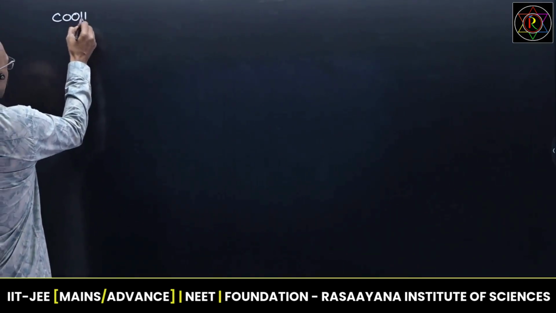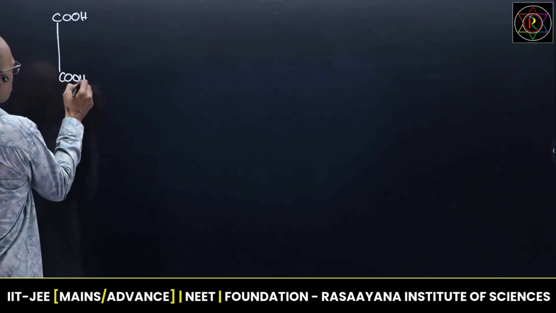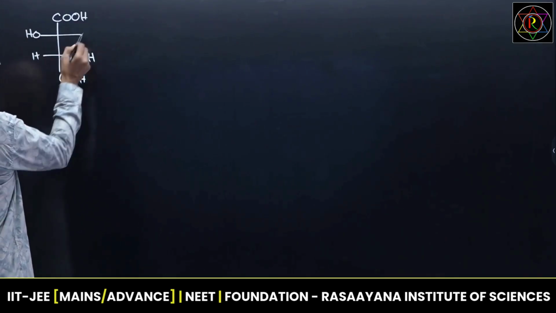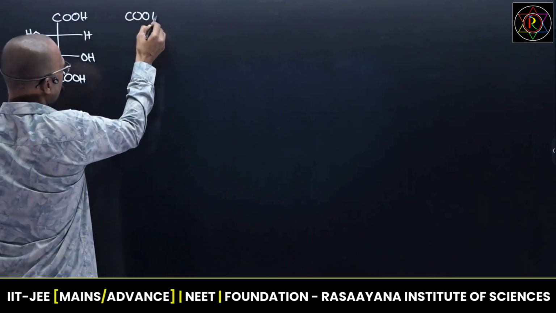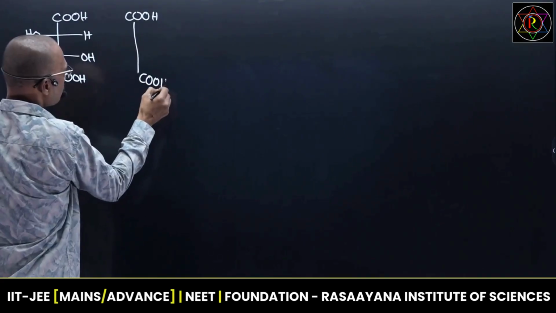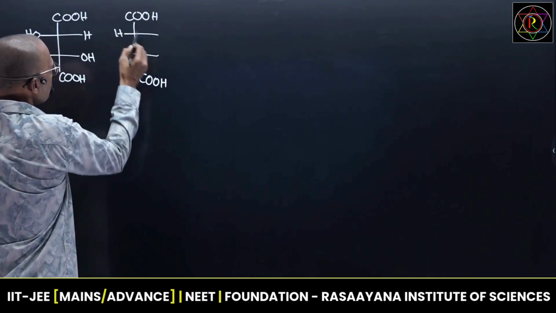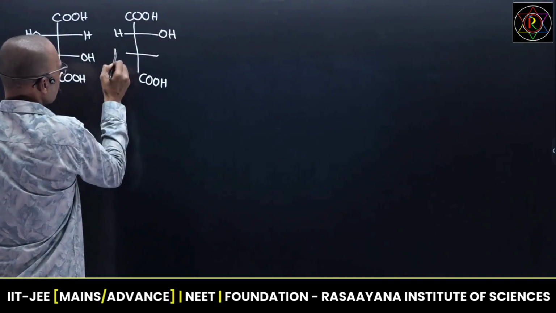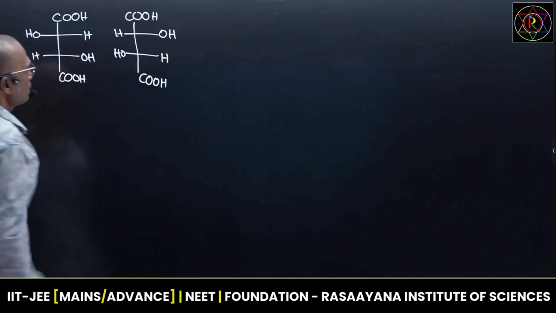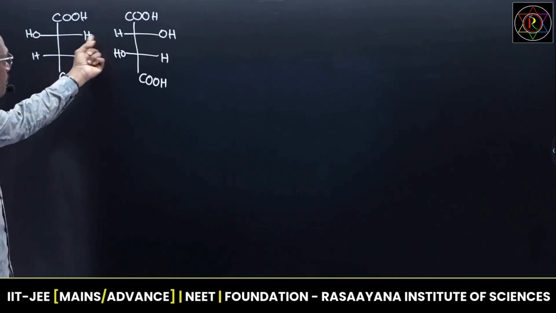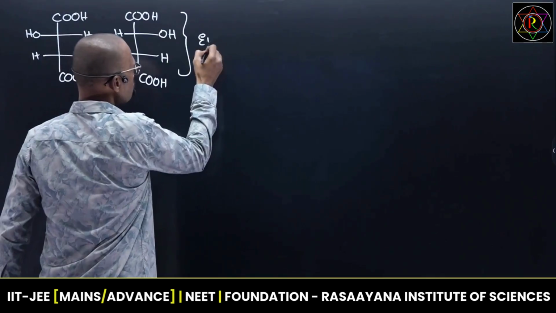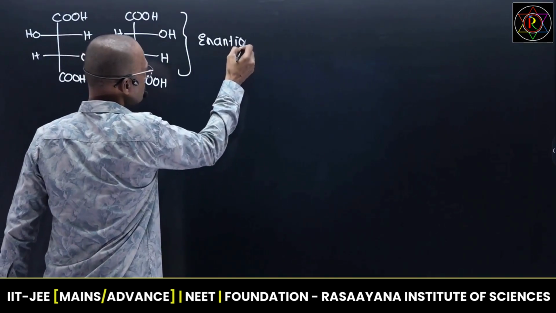So almost all similar concept, but what happens, see, this is called active tartaric acid. Now I am giving an active tartaric acid. This is H, this is OH, and here OH, and here H. Now see this model, it is a mirror image, and this molecule has no plane of symmetry. This is enantiomeric in nature. This is enantiomers.